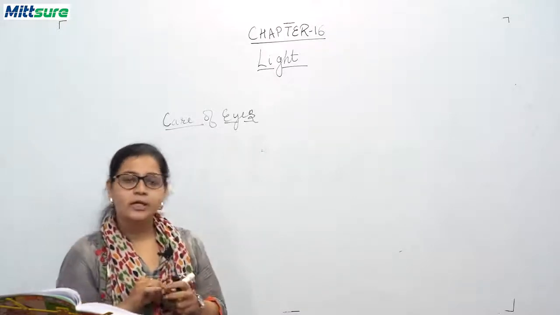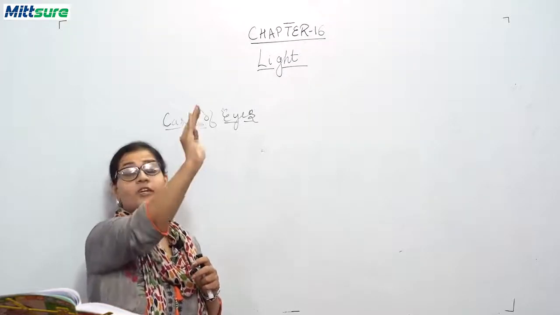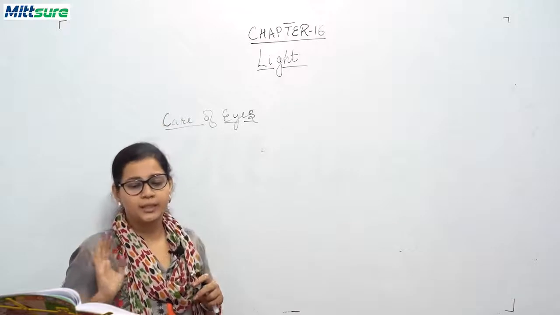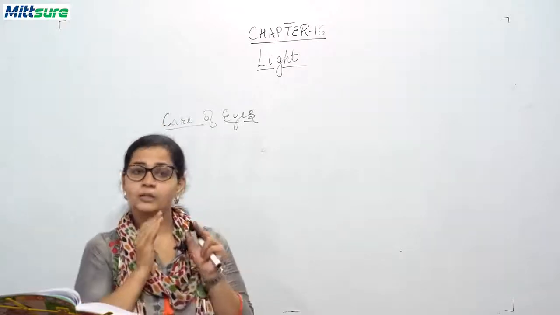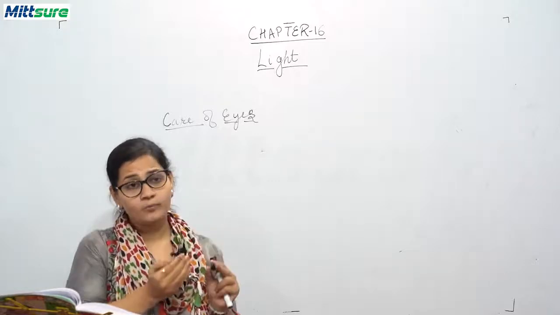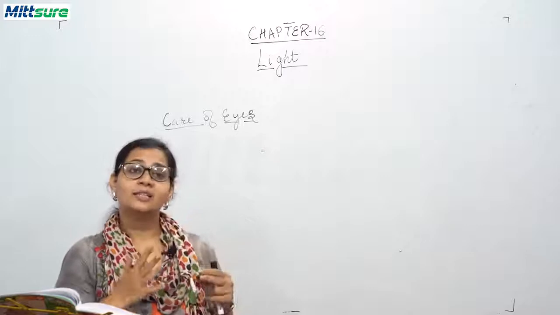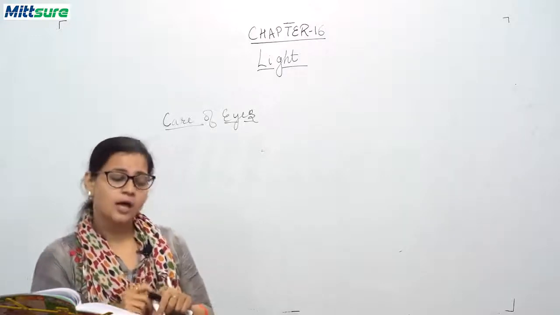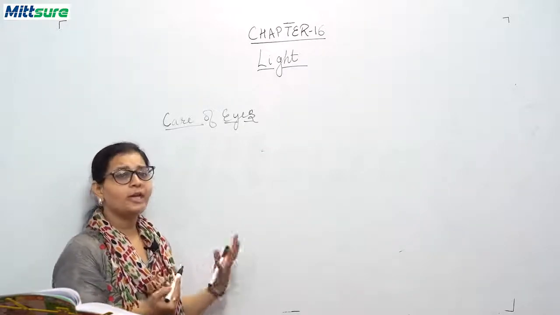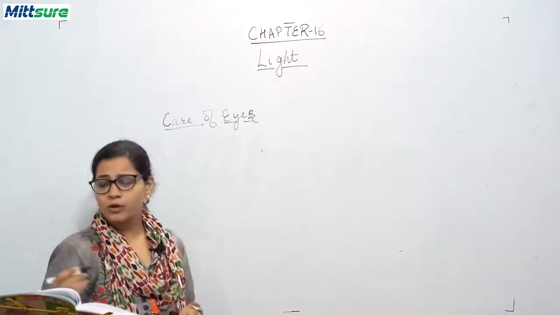Think about something which is very soothing to you. Now, gently open your eyes and look at a far object, whichever object is very, very far. Now, after looking at the distant object, see an object which is at your arm's length. This is a very relaxing exercise and you can do it 2 to 3 times a day. So, this is how you can take care of your eyes.